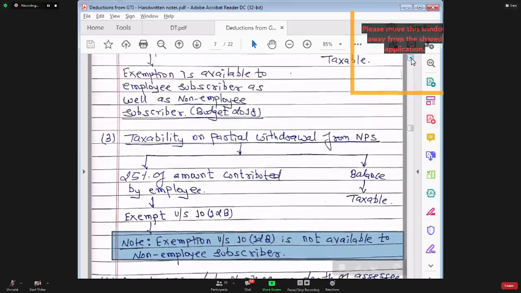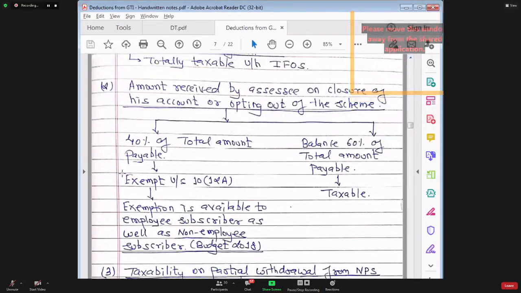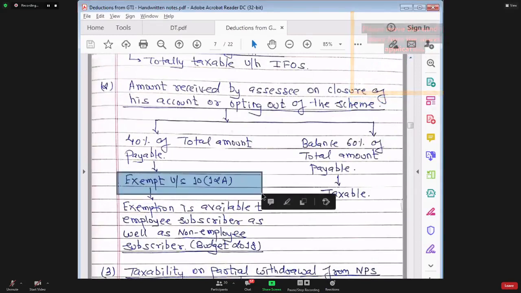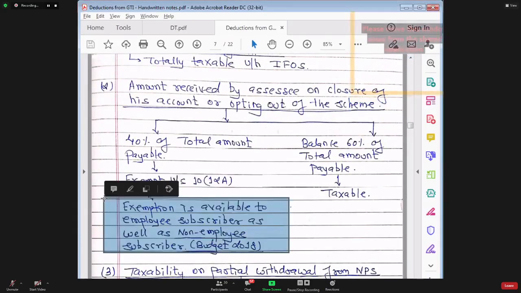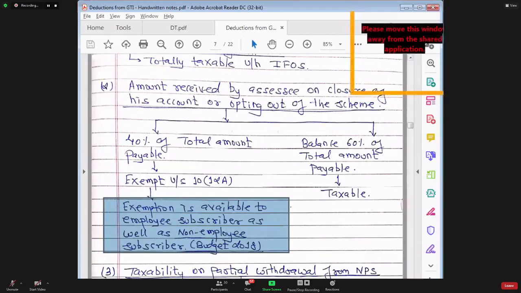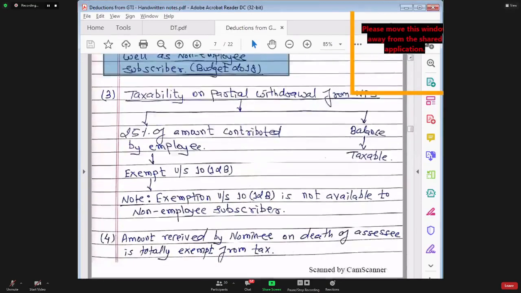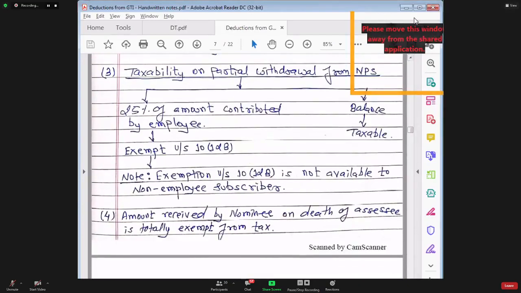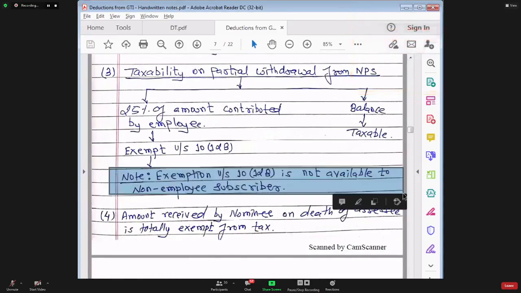I told you that in point number 2 also, whatever exemption was offered, initially it was offered only to employee subscribers, but in Budget 2018, the government amended the provision. Now the exemption is available even to non-employee subscribers. But a similar amendment is not carried out in Section 10 clause 12B. This amendment is carried out only in Section 10 clause 12A. In 12B there is no amendment. So in 12B, as of today, only an employee subscriber can claim deduction. A non-employee subscriber cannot claim deduction.